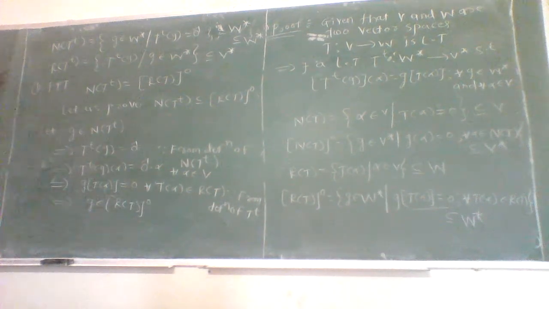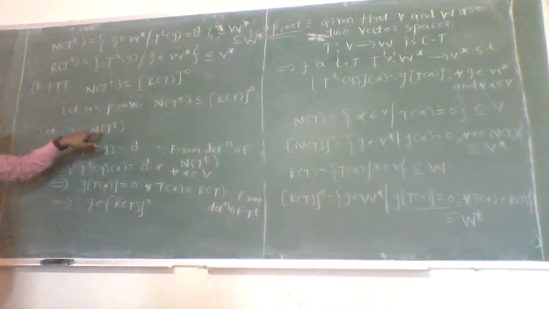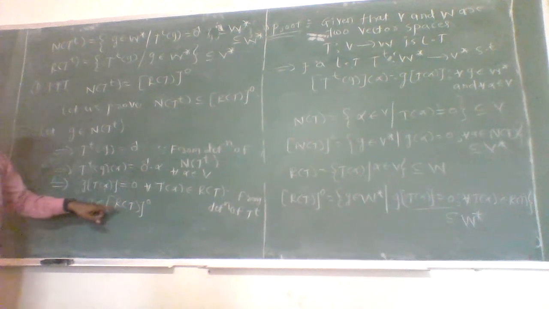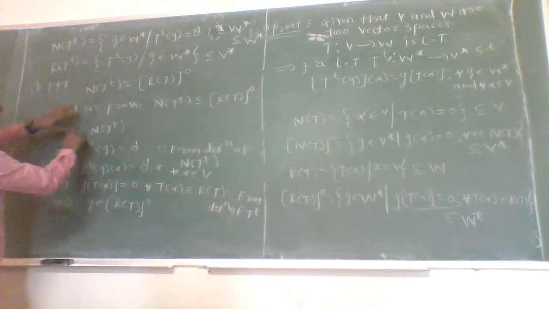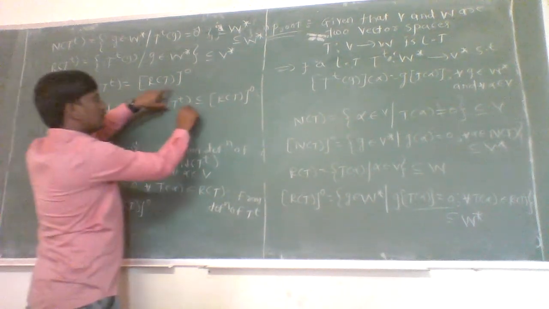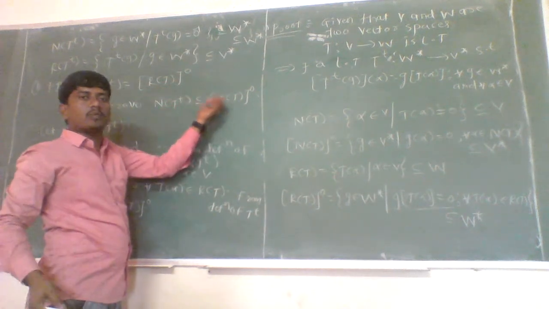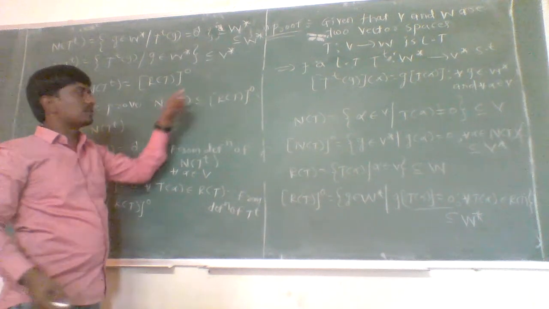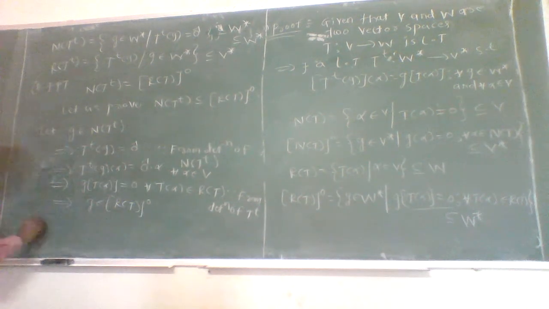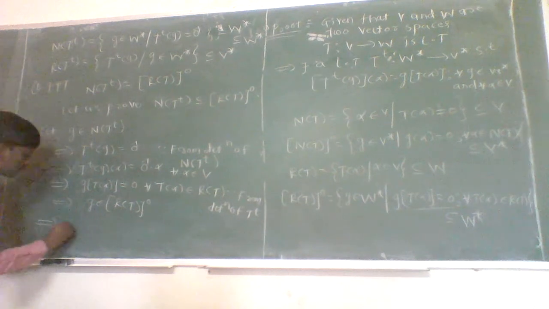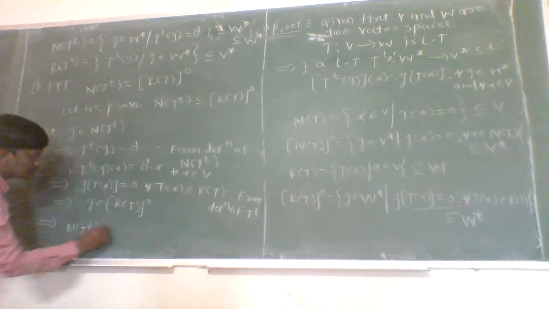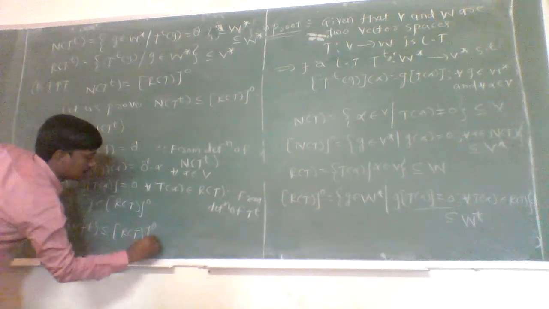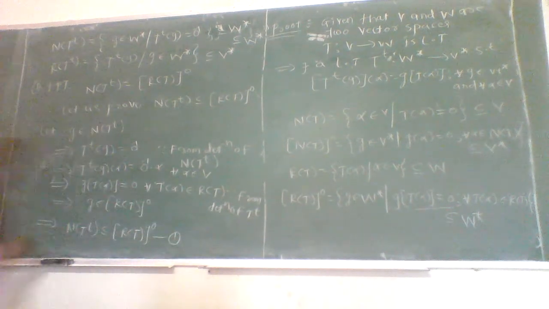So here we have taken one linear functional which is belonging to null space of T to the power T, and we have proved that linear functional G is belonging to annihilator of range space of T. Therefore, from this we conclude that null space of T to the power T is a subset of annihilator of range space of T, since each member of this one is a member of this one. So first one is a subset of second one. Take this one as the first.